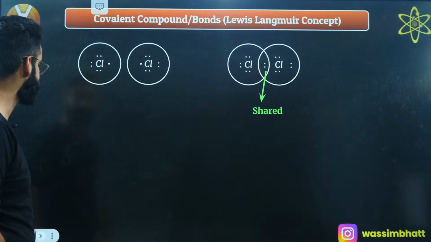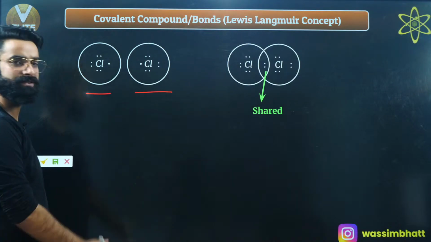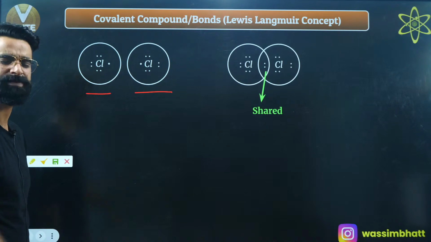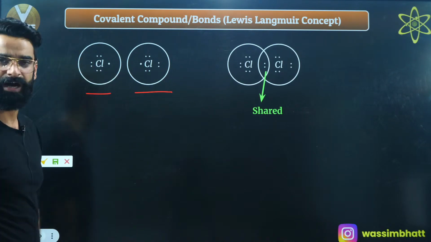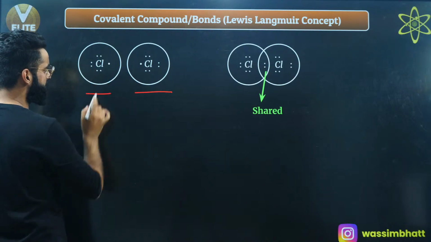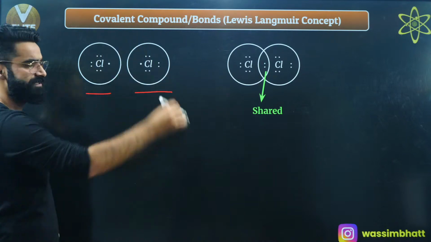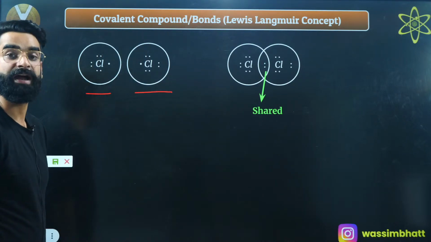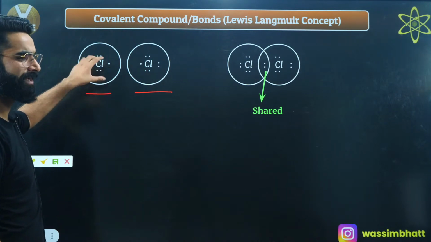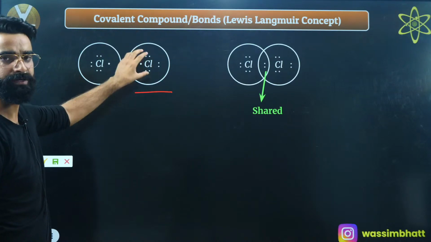Let me give an example. If I talk about one atom of chlorine, chlorine belongs to group 17. Group 17 elements have 7 electrons in their outermost shell. So this chlorine has 7 electrons in its outermost shell, and similarly this chlorine also has 7. Every atom wants to complete its octet or duplet, so each chlorine would want to get 1 electron to complete its octet.